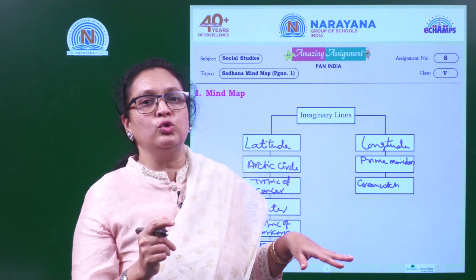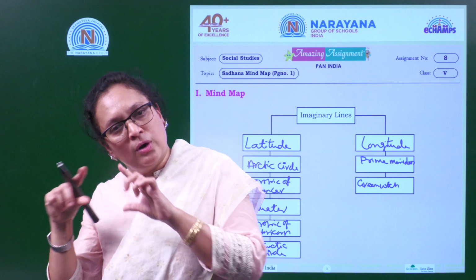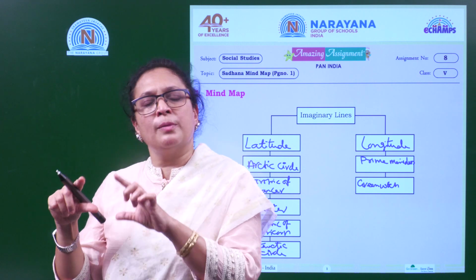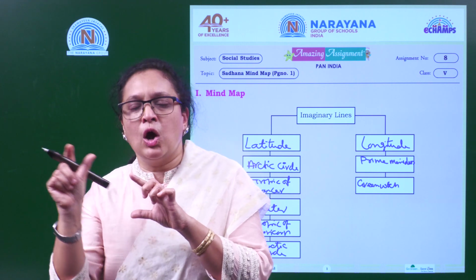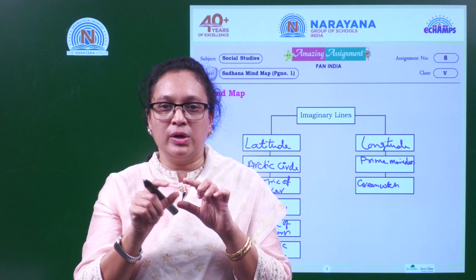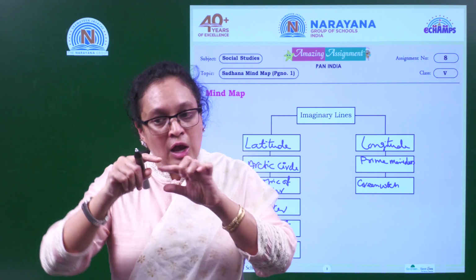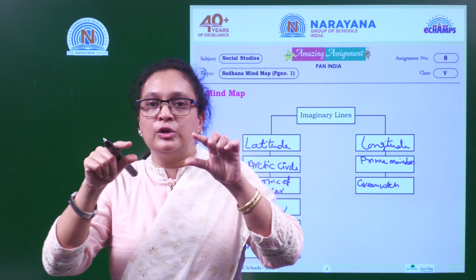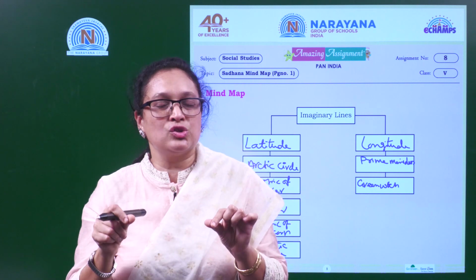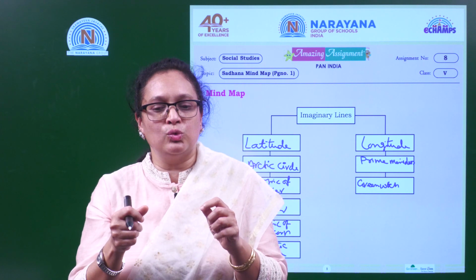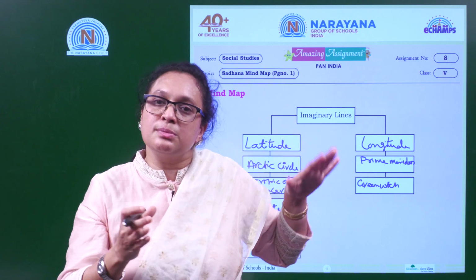What I want you to do is, you read one small paragraph, pick up one small paragraph from your textbook and see how you can do the mapping skills. What is the important topic in that and how you can divide the small paragraph into the different blocks. So make sure you do this, so you can know what exactly this mind map is all about.